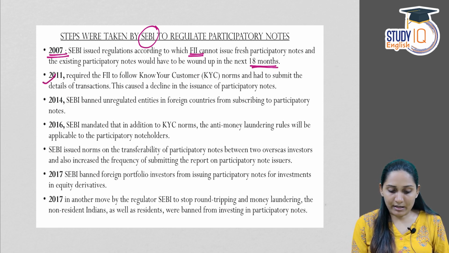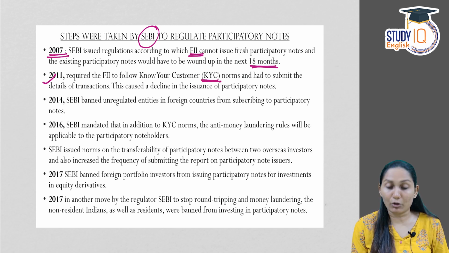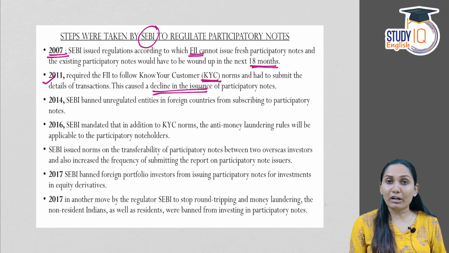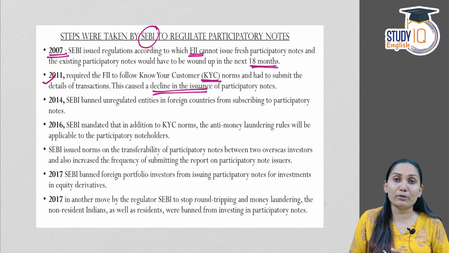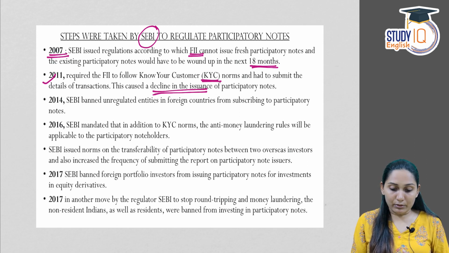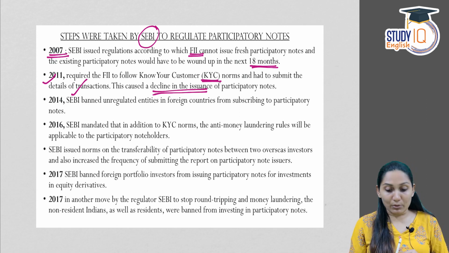In 2011, SEBI required the FII to follow KYC norms, that is know your customer norms, and submit the details of transactions. This caused a decline in the issuance of participatory notes, because one of the major attractions is that the investor can invest without revealing the identity. So, because SEBI asked to follow KYC, the investment under P notes also reduced.